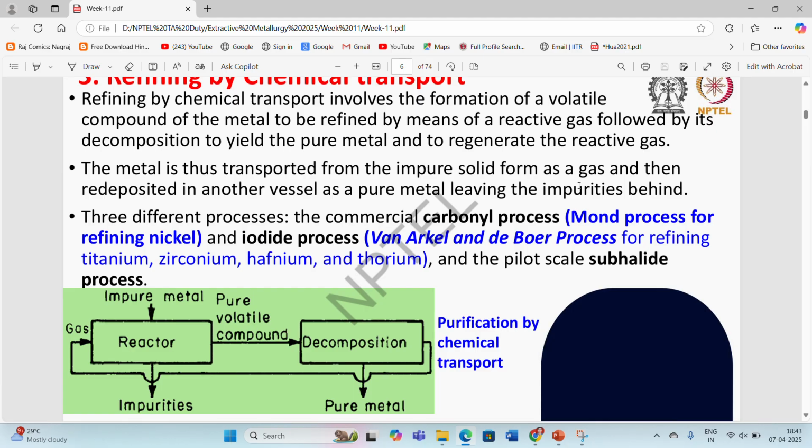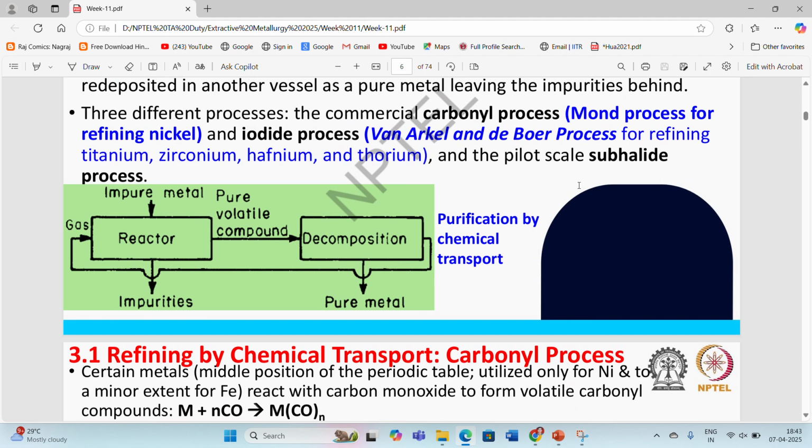So it is like we are going to decompose the material with the help of some gaseous compound. We are going to react the material with some gaseous compound, and it goes into the gas form as a volatile compound, and in the second furnace or second reactor we are again going to decompose it to recover the pure metal and the gaseous material which we provided for making the compound.